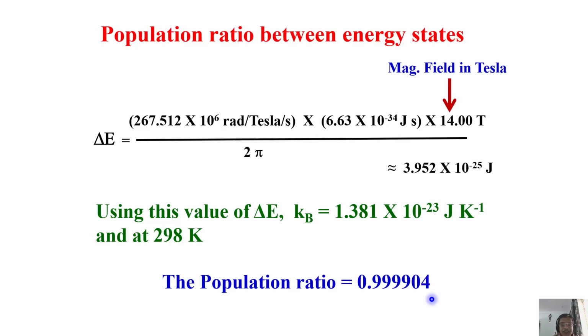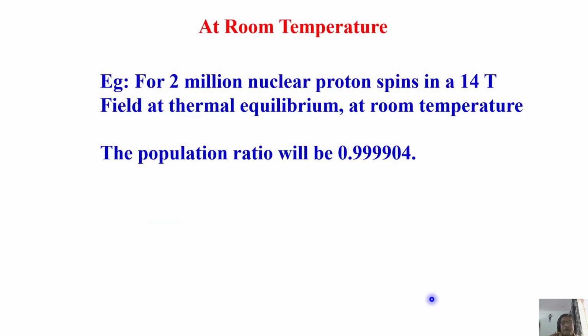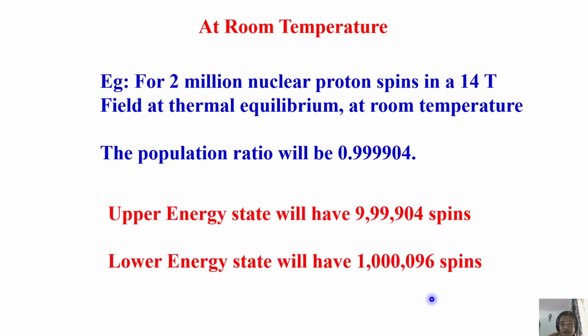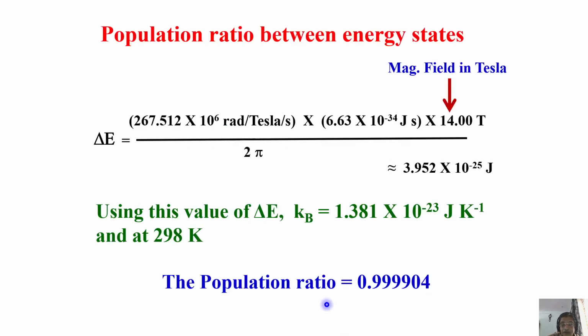What does it mean? That means the number of populations in both the energy states is more or less the same, almost equal. Is it not? It is close to 1. Almost, I would say it's 1. There is a very small difference in the 6th decimal place. So it's a very small value, and the population difference is negligibly small.